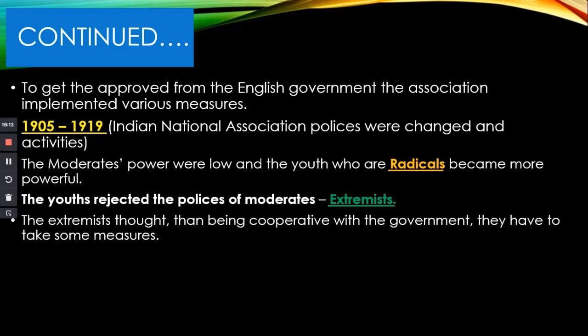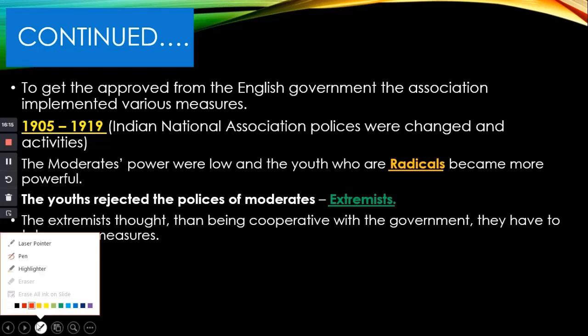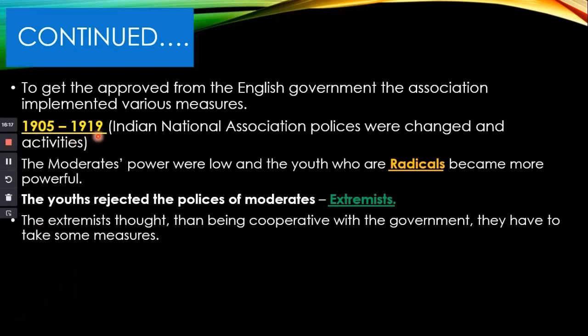And from 1905 to 1919, the Indian National Association policies and activities were changed. The moderates' power was low and the youth, who are radicals, became more powerful. Who are the moderates?